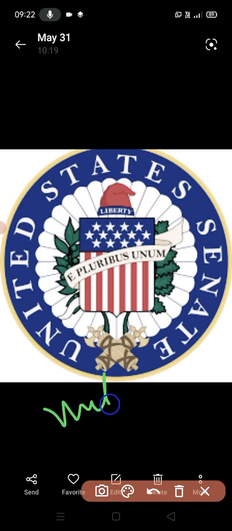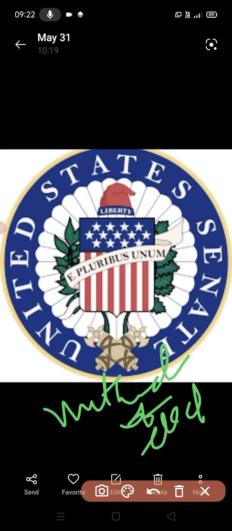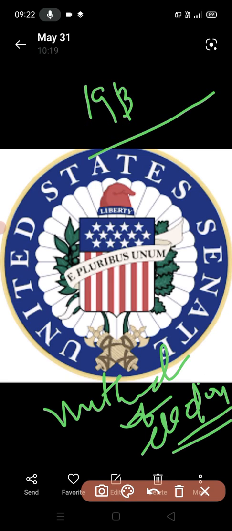Now the method of election. I want you to hear this: in 1913, by the 17th amendment of the US Constitution, indirect elections were replaced by direct popular elections.